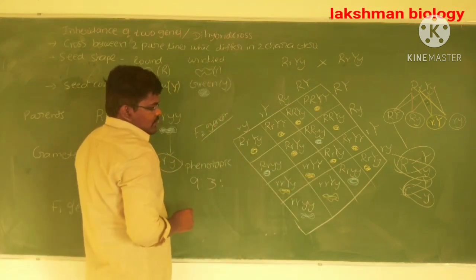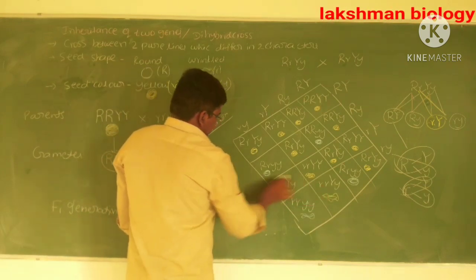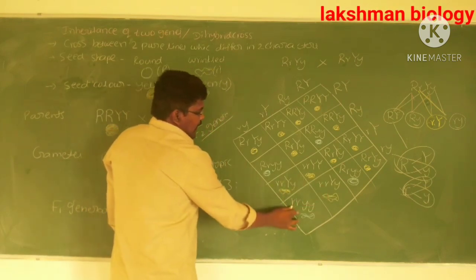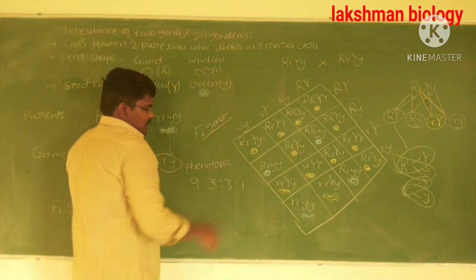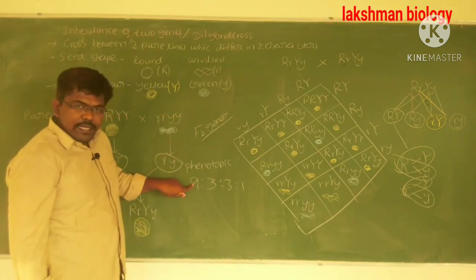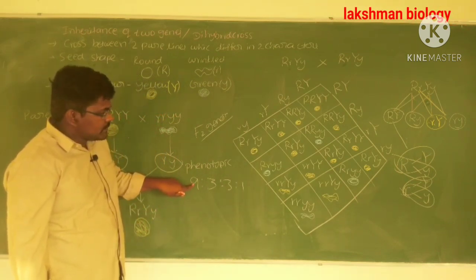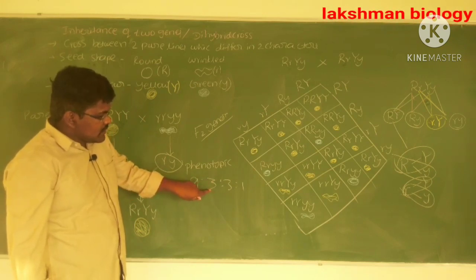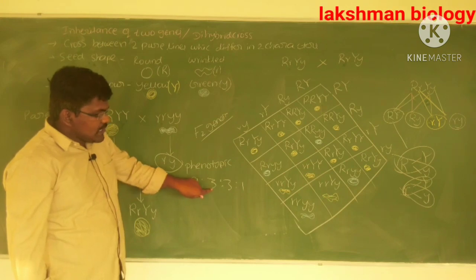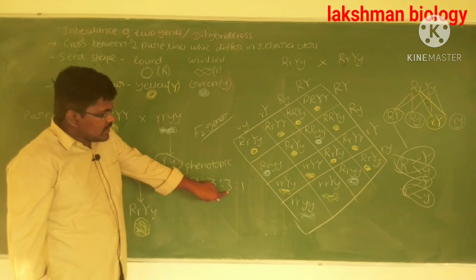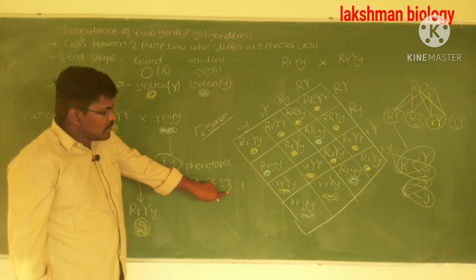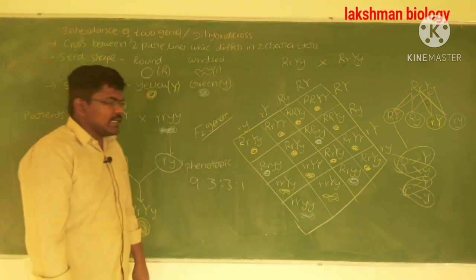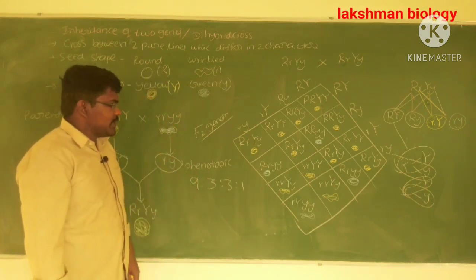Next, wrinkled yellow, 3, and wrinkled green, 1. 9 is round yellow, 3 is round green, another 3 is wrinkled yellow, 1 is wrinkled green. That is the phenotypic ratio.